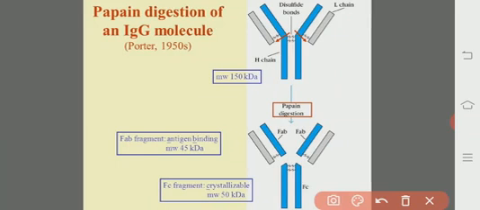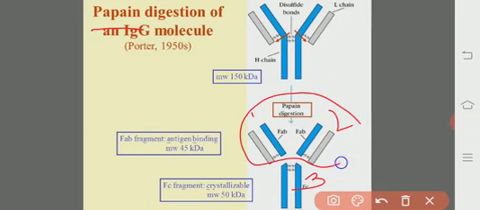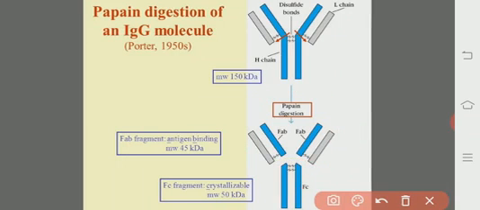When we used papain, the enzyme which digests the IgG molecule, we found 3 fragments. Out of these 3, the first 2 are equal in size, similar, identical, and the third one is somewhat different. It is not at all similar to the first 2 fragments. The 2 identical fragments, each of about 45,000 Daltons, have the antigen binding activity, so they are called the FAB fragments.